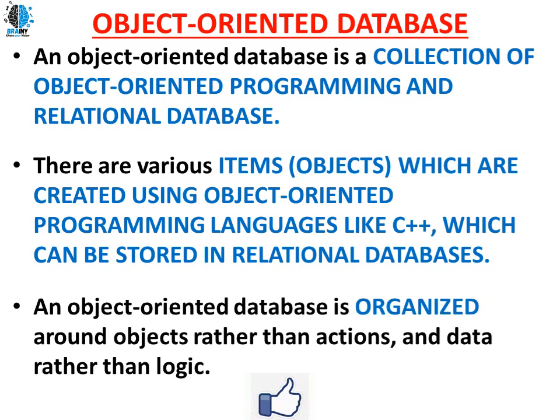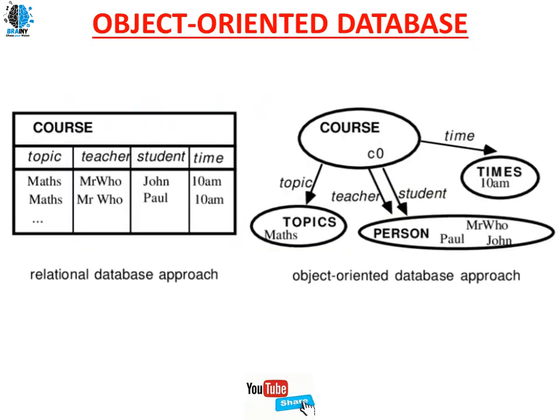An object-oriented database is organized around objects rather than actions, and data rather than logic. So as you can see, I have a course table with topic, teacher, student, time. The topic is mathematics, teacher Mr. Who, student John Paul, and the time is given. So first, the course table will be in some relational database. Now I have to convert that particular relational database into the object oriented database approach.